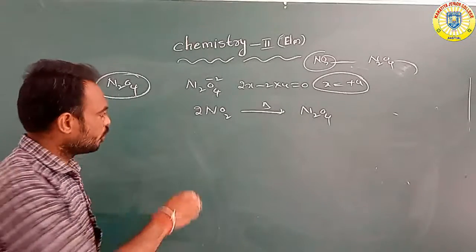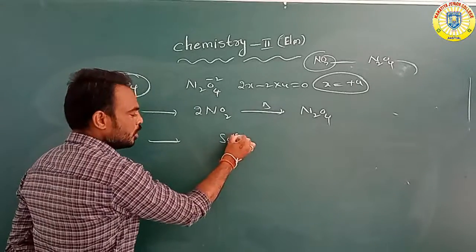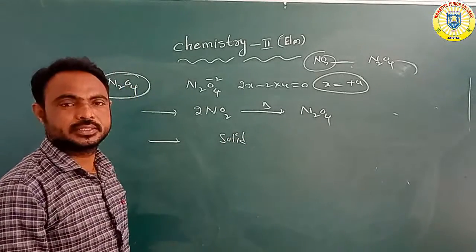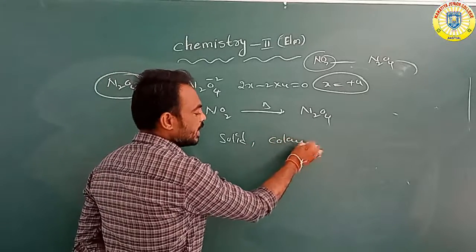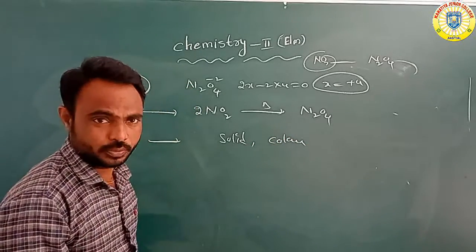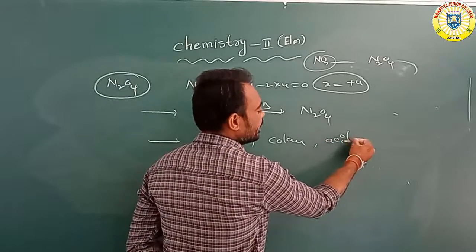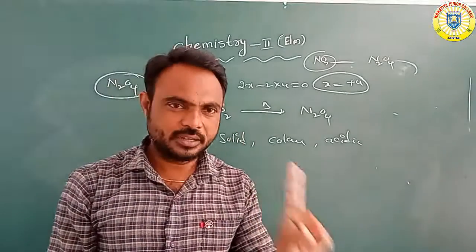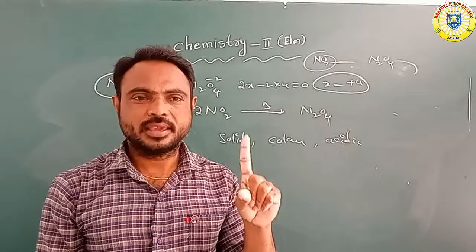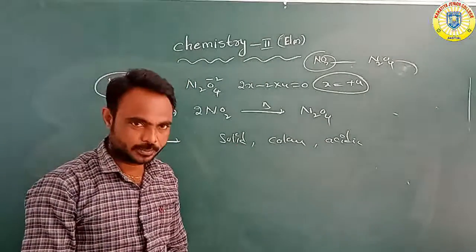Overall, it is a solid state, colorless compound, and acidic in nature. Which nature? Acidic nature, colorless, and solid state.